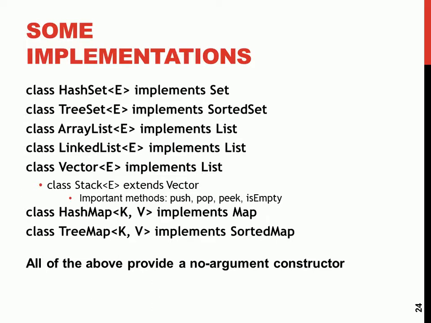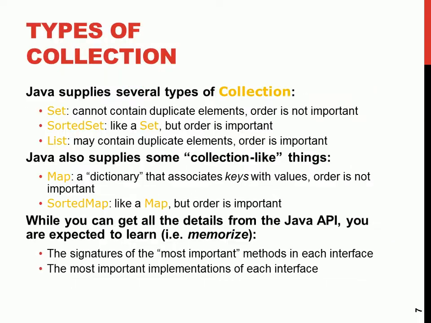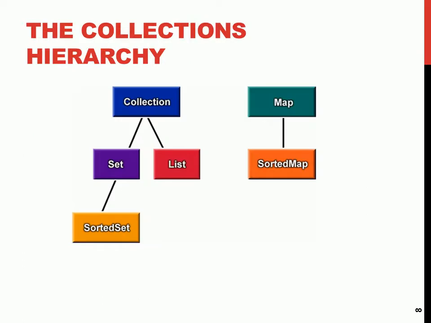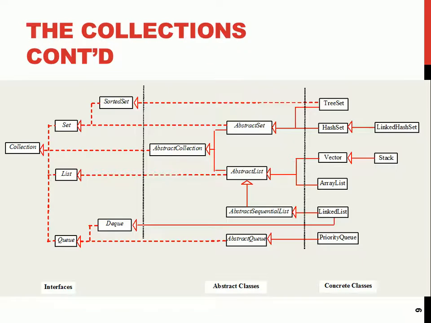A set does not support duplication. A set cannot contain duplication. That's why in the list we don't have sorted list. The sorted is only for the two, the map and the set. This is the diagram. Everything is based on this. We are coming back to this diagram.